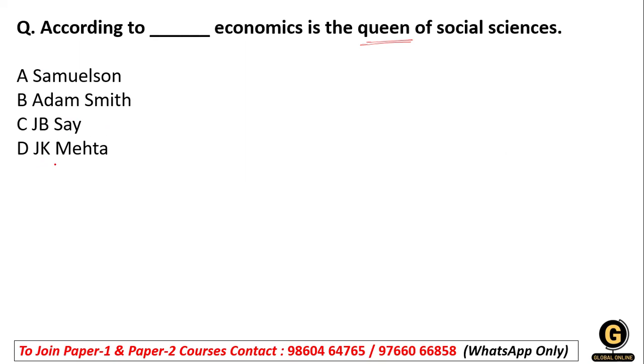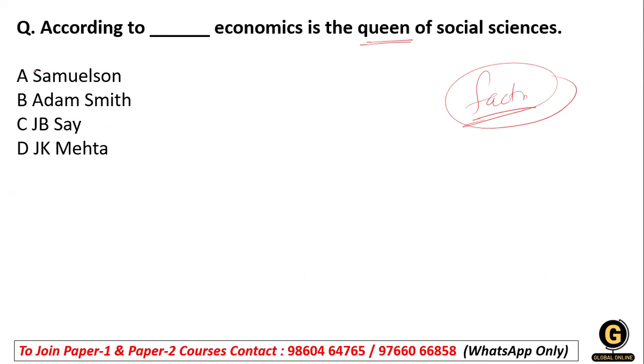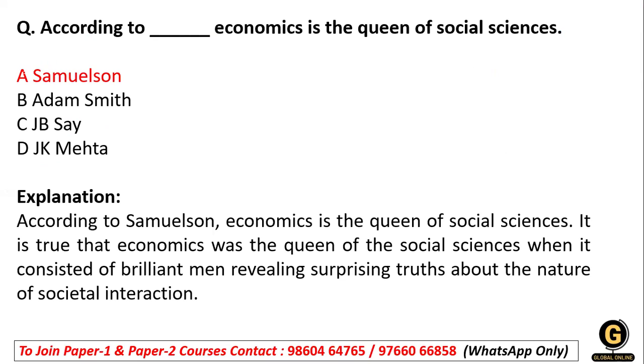First of all, this is a factual question, and you have to be very specific about this kind of question. The right answer is A, Samuelson. That is, Samuelson called economics the queen of the social sciences.